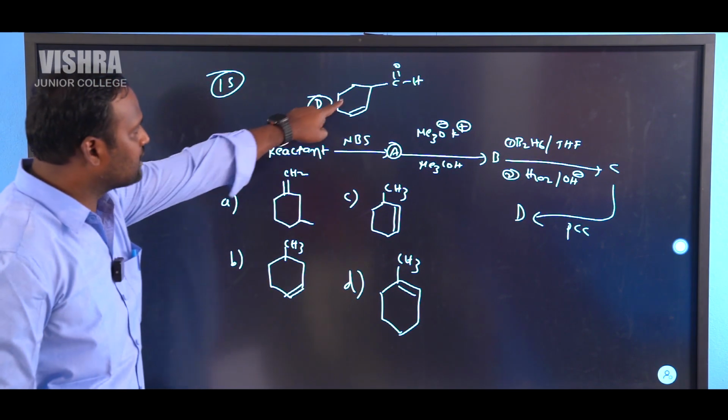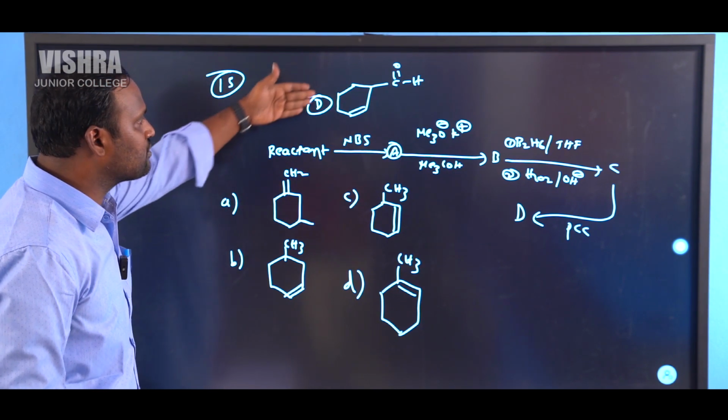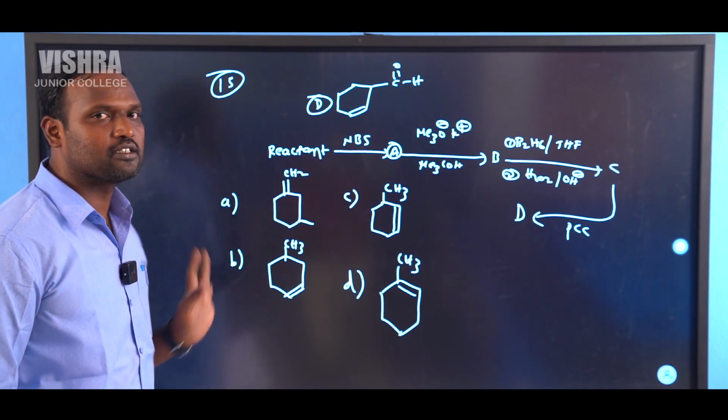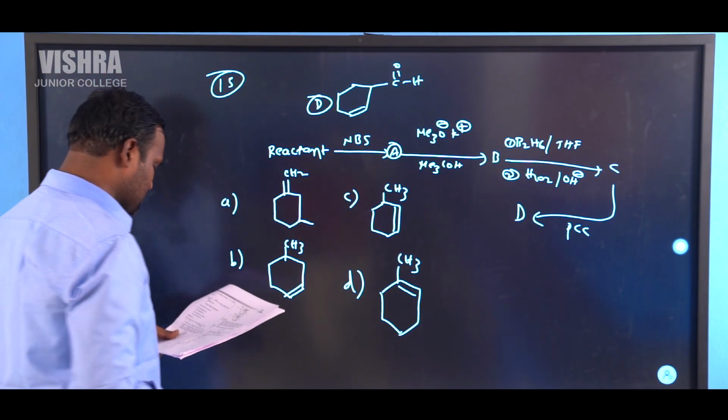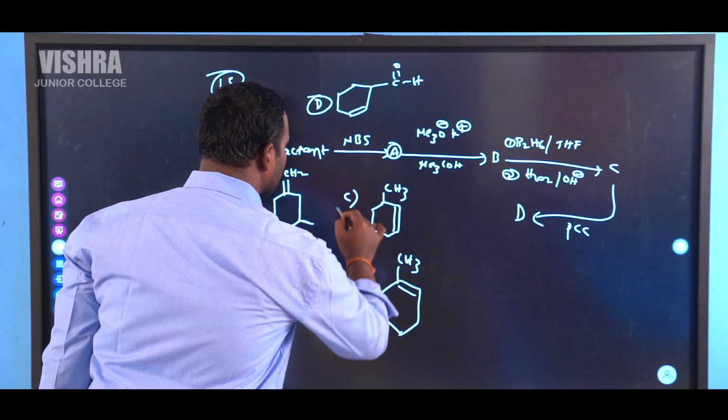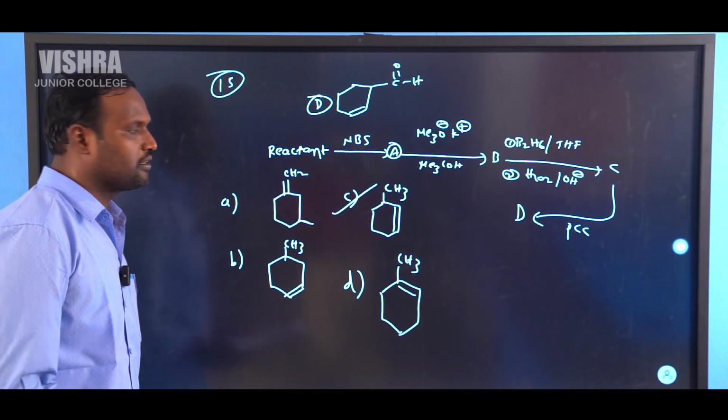Which one is the correct option in this case? Which compound gives this D compound? Which reactant gives this D according to these reactions? So in this case, the correct option is this. C is the correct option in this case.